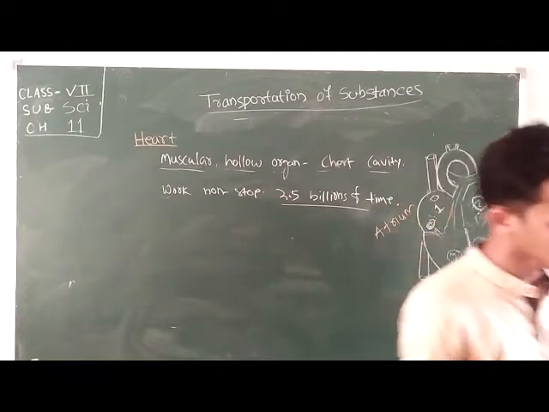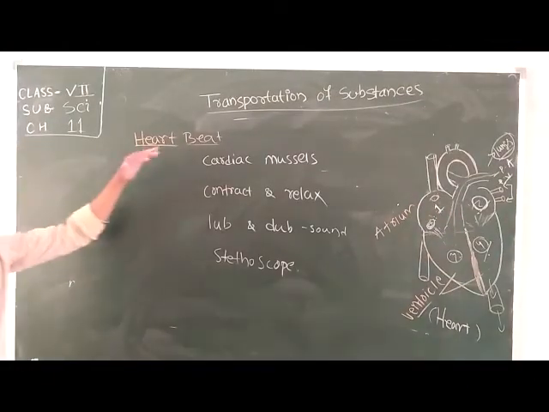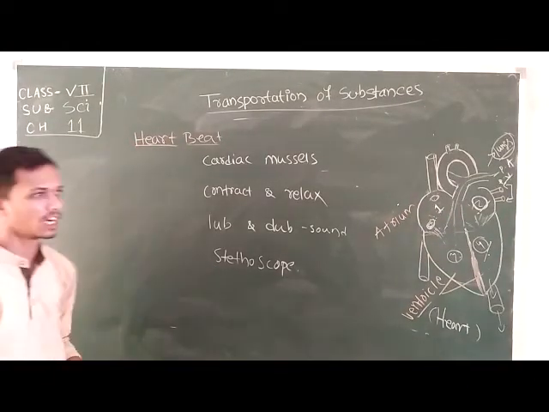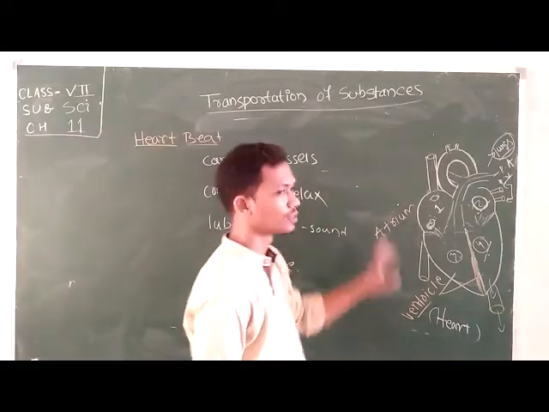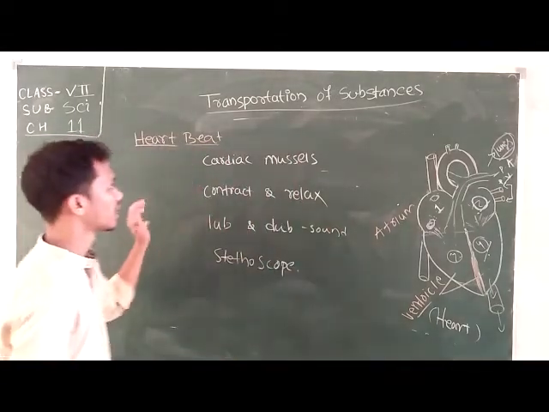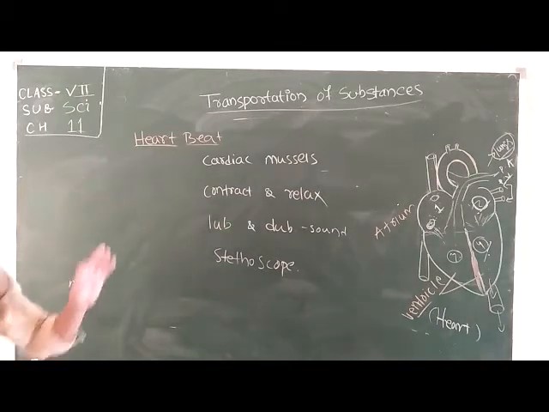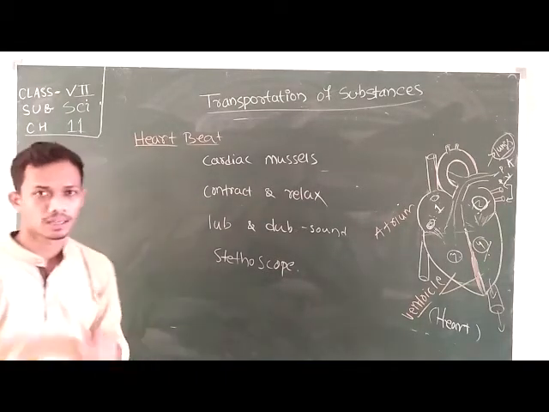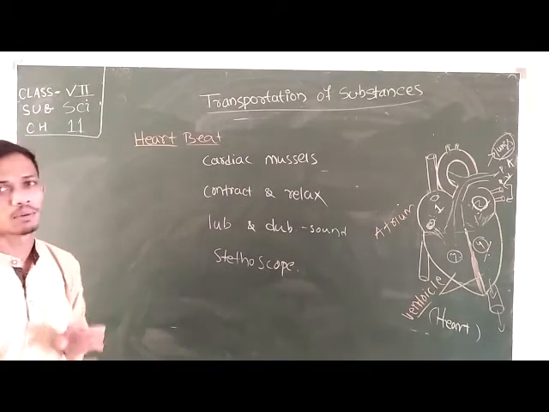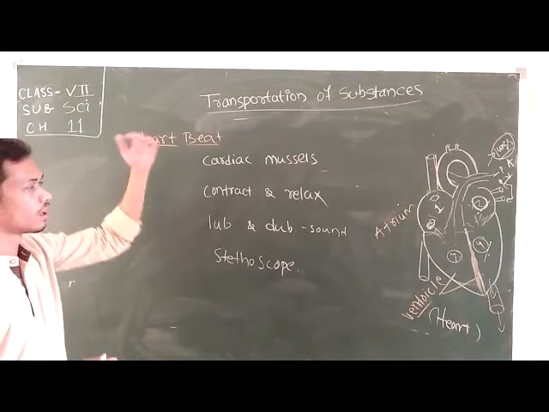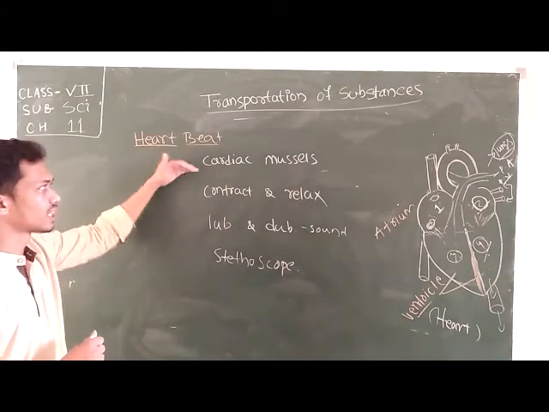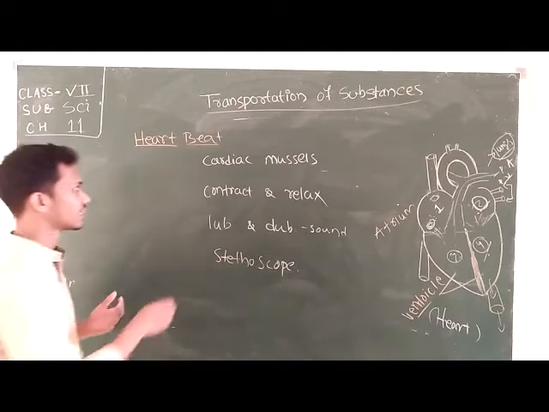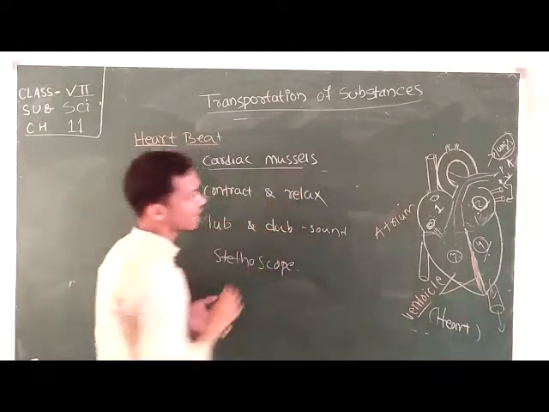Here comes another point about the heartbeat. This is also related to the heart. We know that the heart is a muscular organ. It is made up of many muscles, and that muscle is called cardiac muscle.